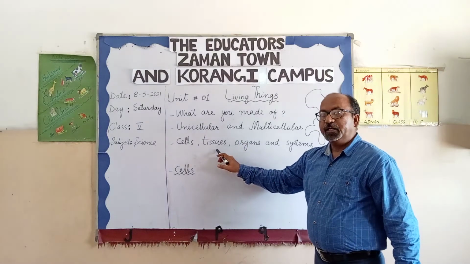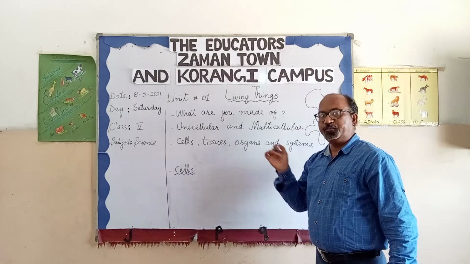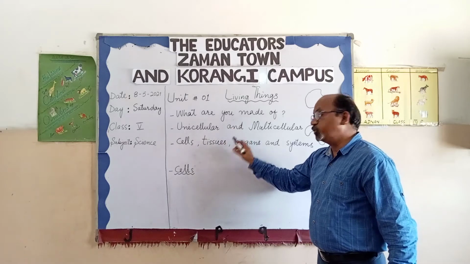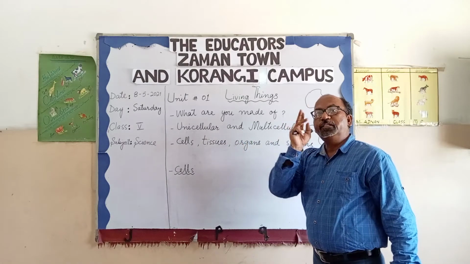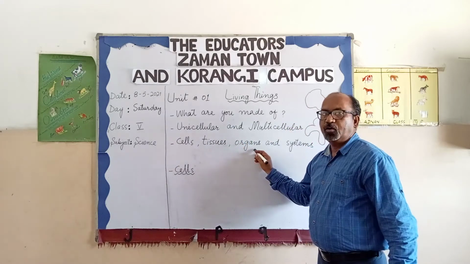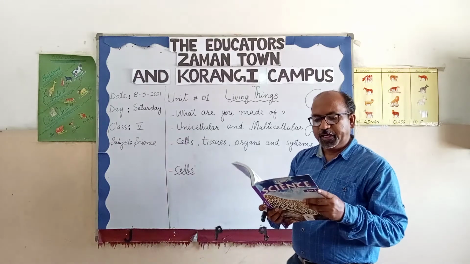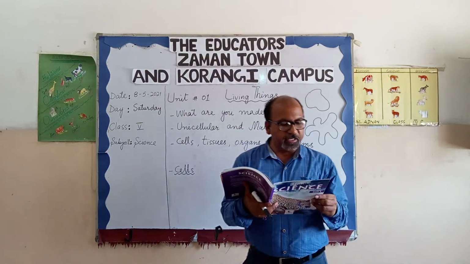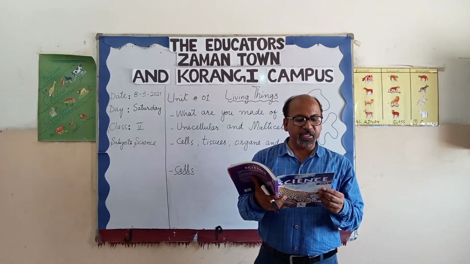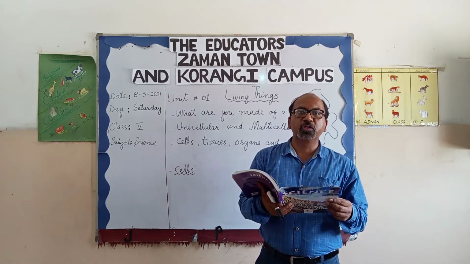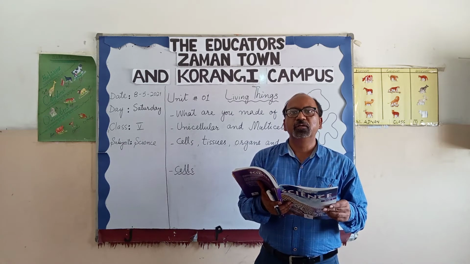They can be similar and they can be different types of tissues. When different types of tissues work for the same job, they make the organs. There are a lot of examples of organs, like heart, lungs, stomach, brain, leaf, root, stem, flowers.